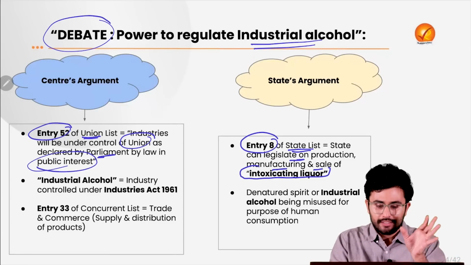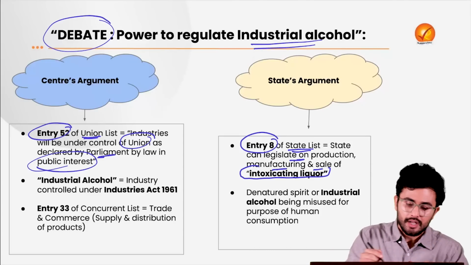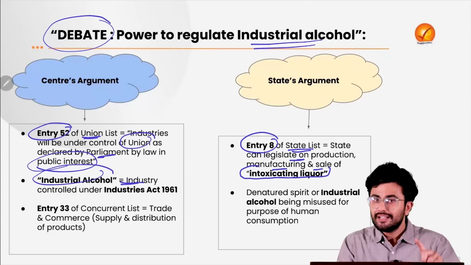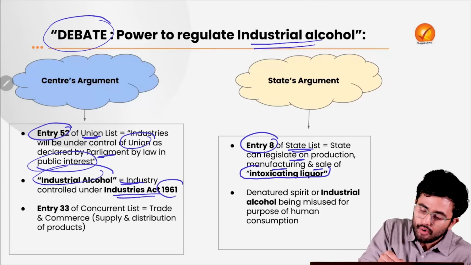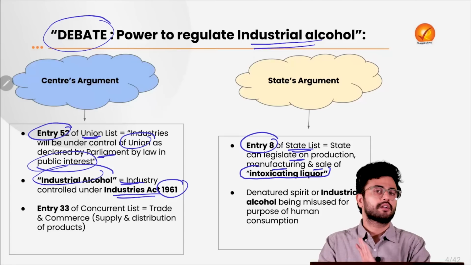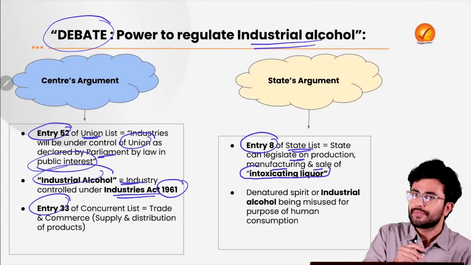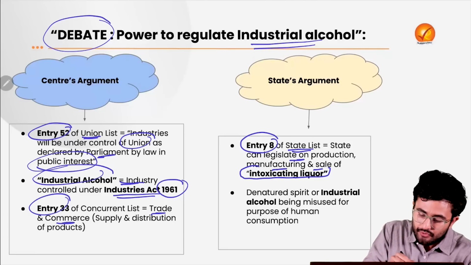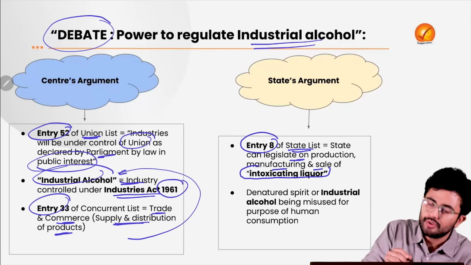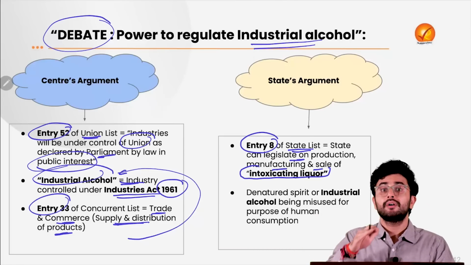And it was telling that this intoxicating liquor, which also includes your industrial liquor, actually falls within the category of the industries which are controlled by the Union under the Industries Act of 1961. Another argument given by the central government was that in the concurrent list there is an entry, and that entry is 33. Under that entry there is trade and commerce and supply and distribution of products, including the supply and distribution of this industrial alcohol. So obviously if the central government is making a law, it will have more say over the state government's law.